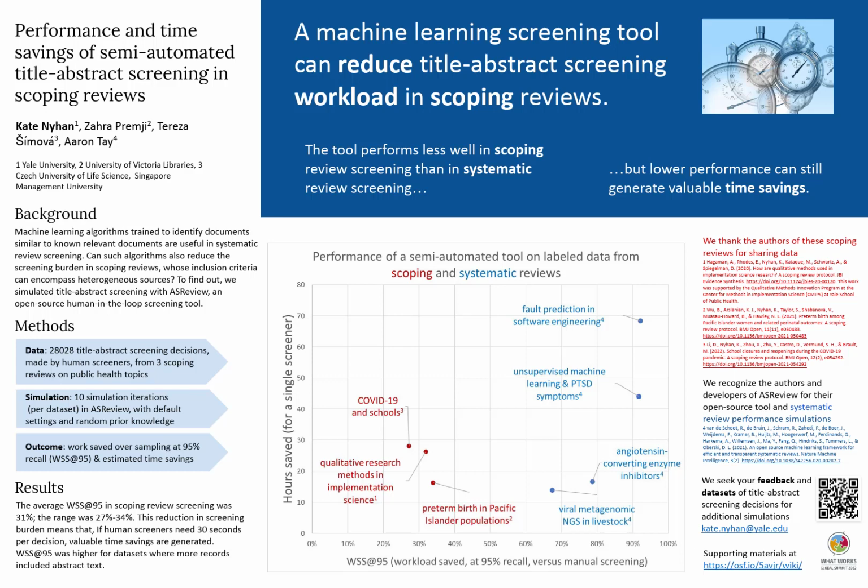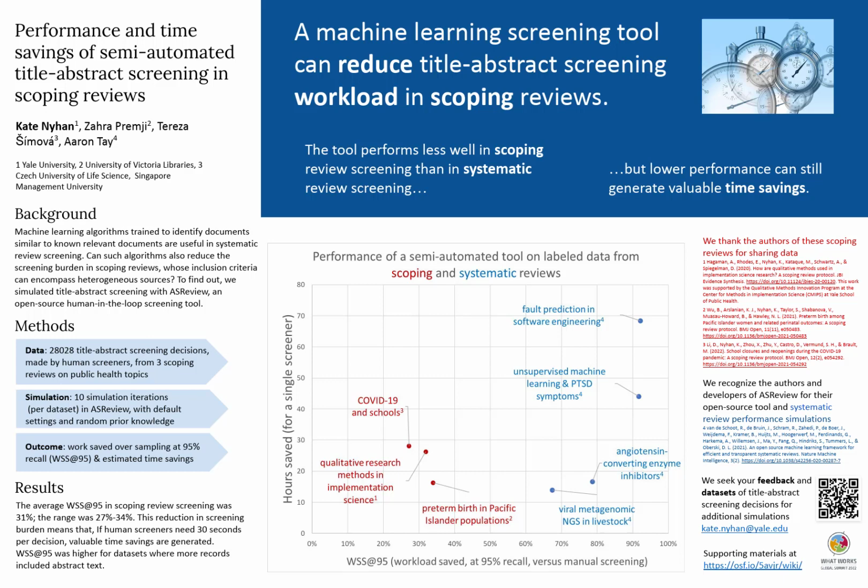Thanks for your interest in our topic, the performance and time savings of semi-automated title abstract screening and scoping reviews. Scoping reviews can include heterogeneous documents. This heterogeneity is a major difference between scoping reviews and systematic reviews, whose inclusion criteria are generally more restrictive and whose included articles are generally highly similar.